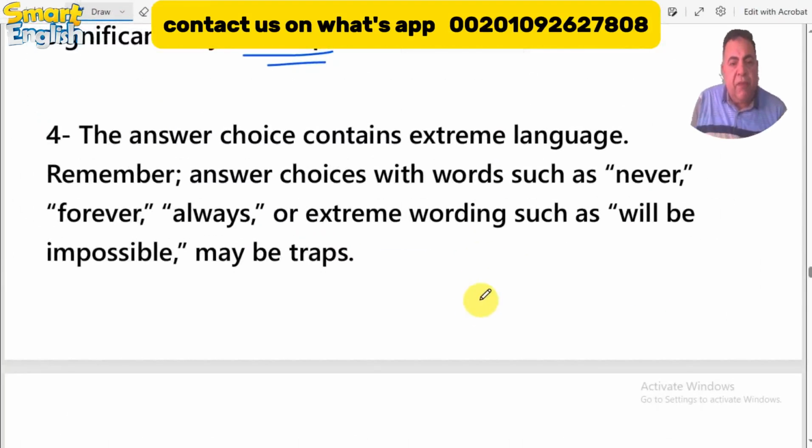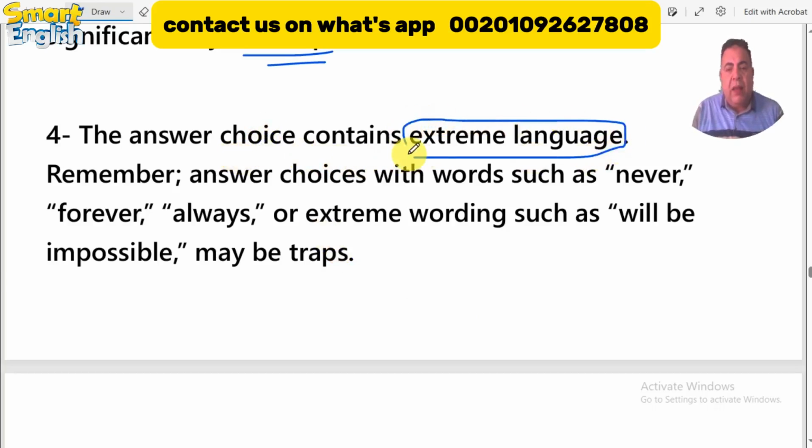Let's move on to number 4. The answer choice contains extreme language. What is the extreme language? The extreme language is some words or adjectives that describe something, okay? Like never, forever, always. All of these frequency adverbs can lead to misunderstanding in the meaning, or give you an extreme language on the opposite of the meaning of the choice. So it gives you an incorrect answer.